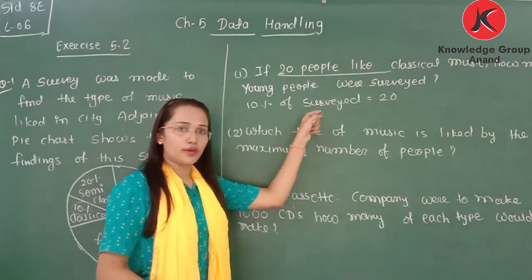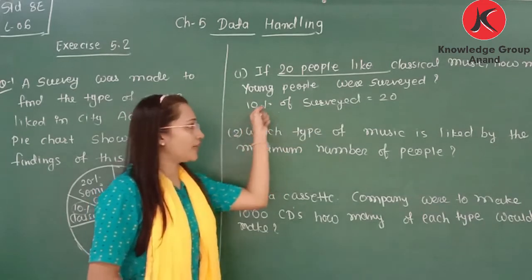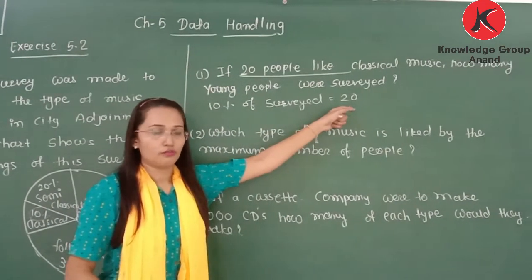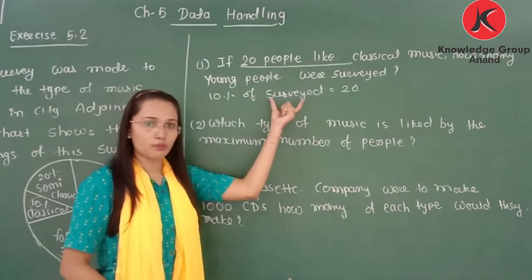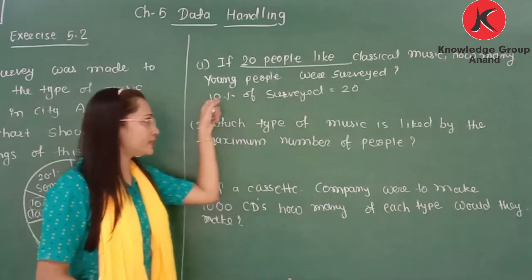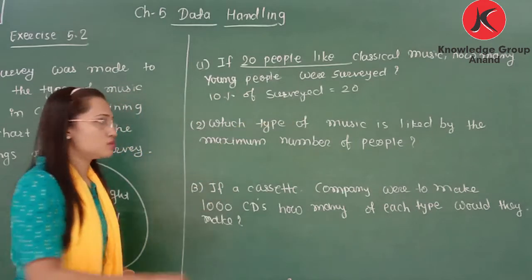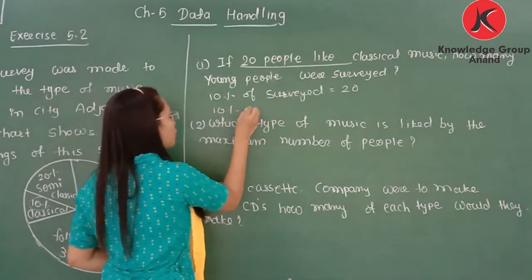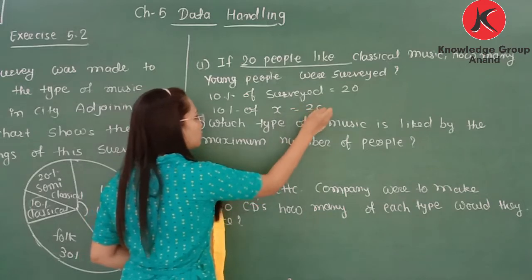Whatever people are surveyed, if we take 10% of that, you will get 20. We don't know how many people are surveyed, but whatever the number is, 10% of it gives 20. So let's say it is 10% of x is equal to 20.